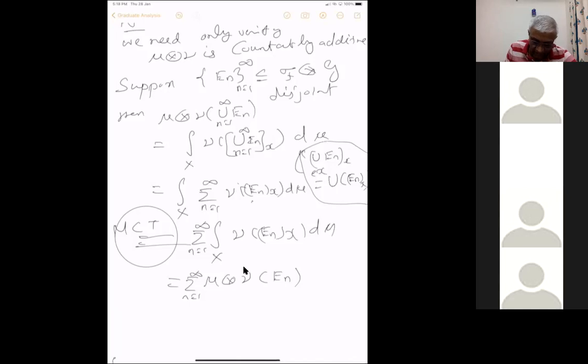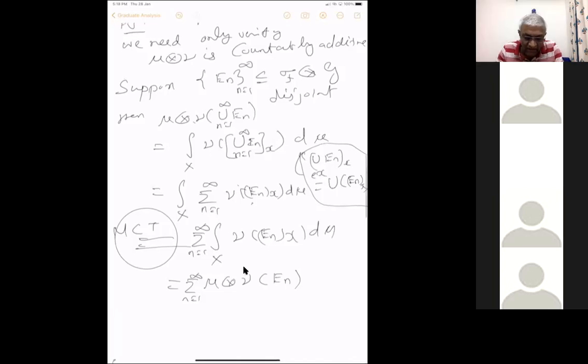So because of that, you can sum it out because nu is a measure. This is just the union of EnX, a single set, a X section of the set. Now you are taking the X inside.